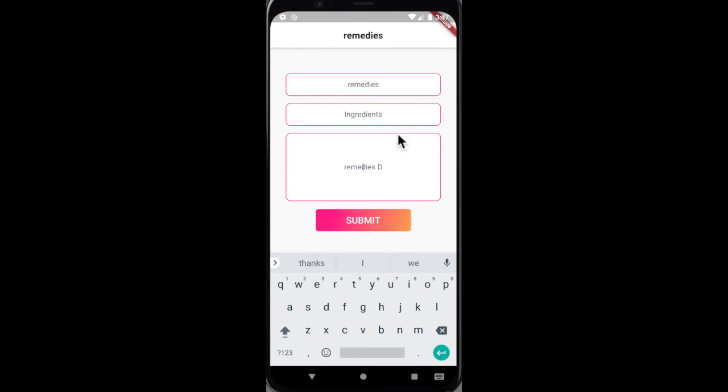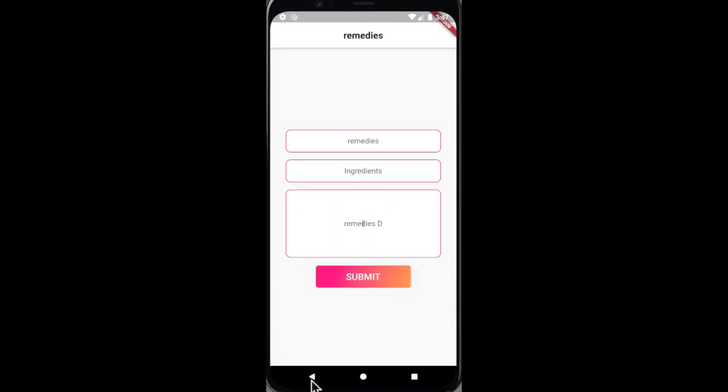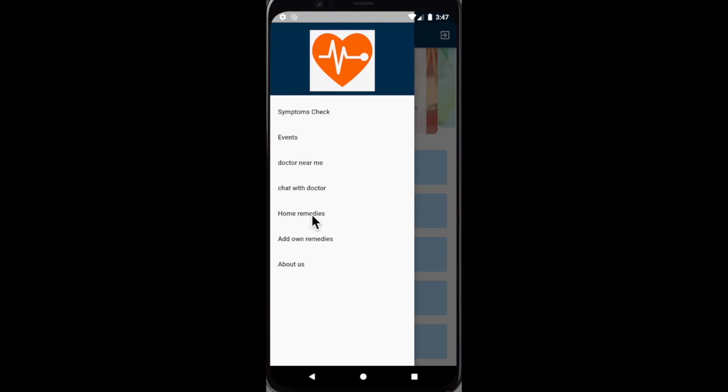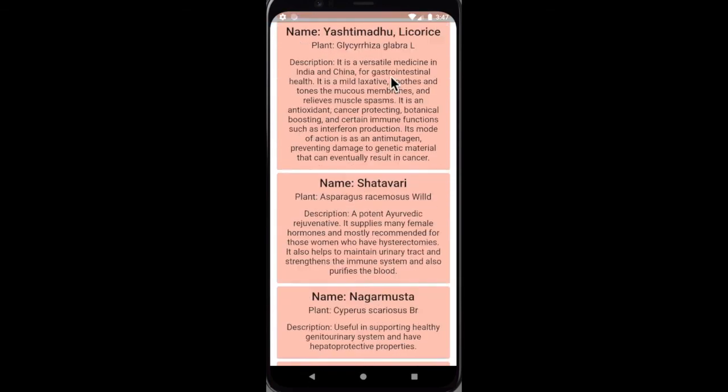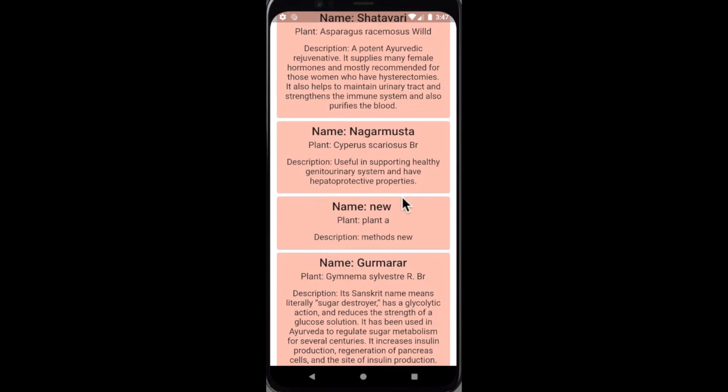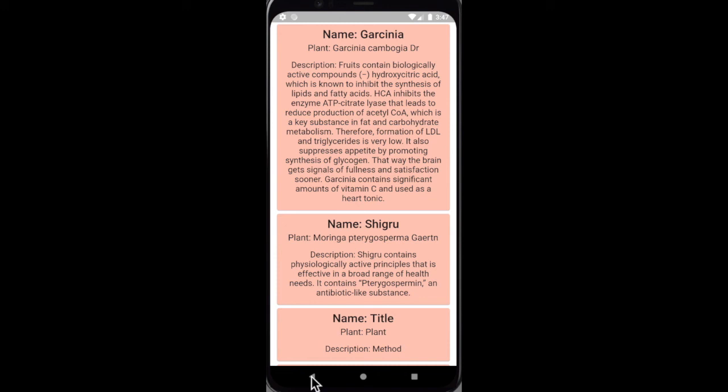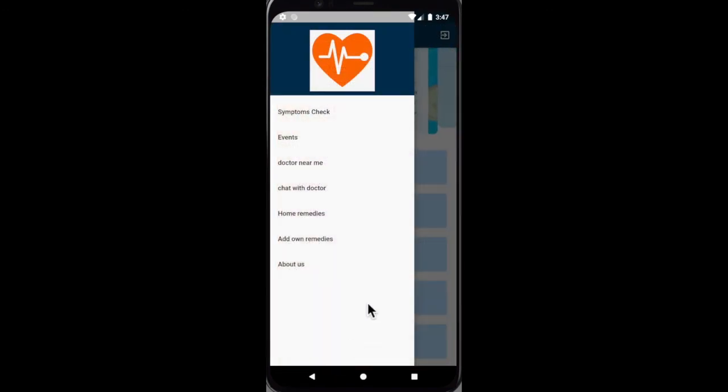This way they can add the title, then the ingredients, and then the description, and the remedy is added here in the home remedies. Here I have added a new plant remedy, and this way the remedies are being added and shown. So this is a platform where they can share their ideas and help other people too.